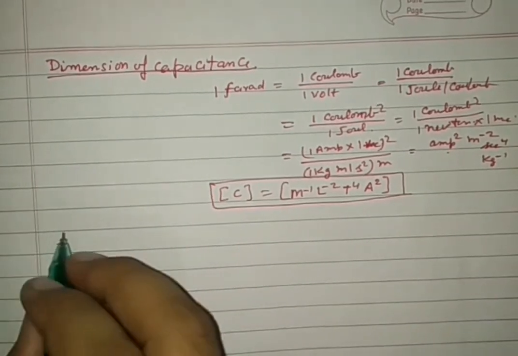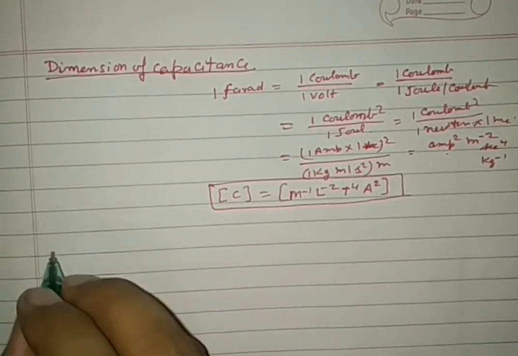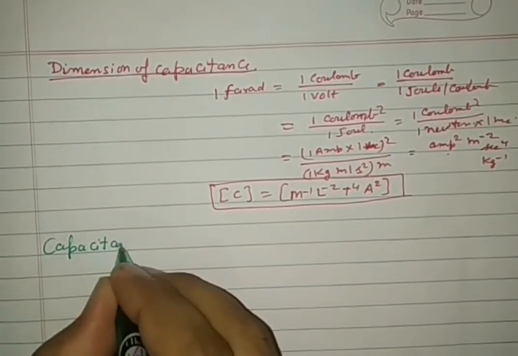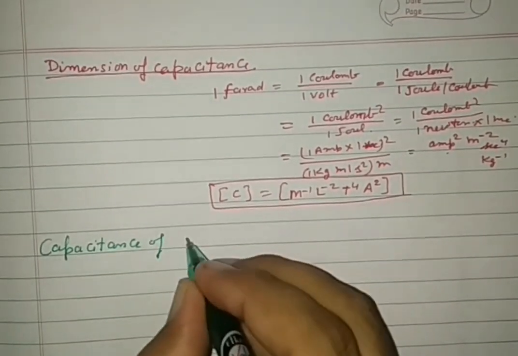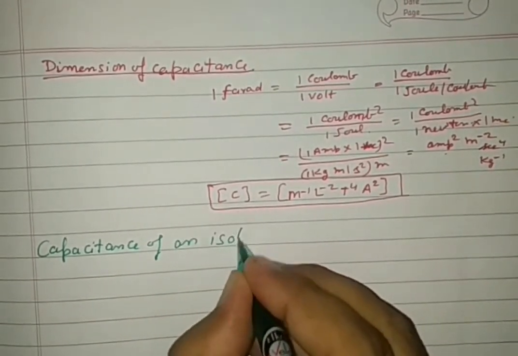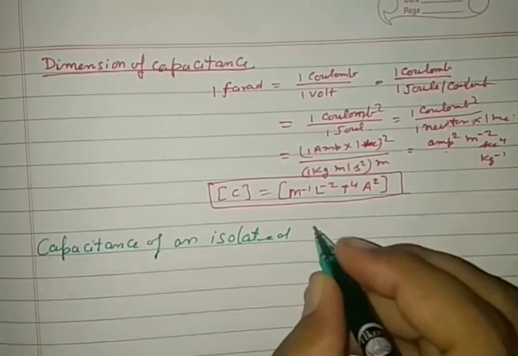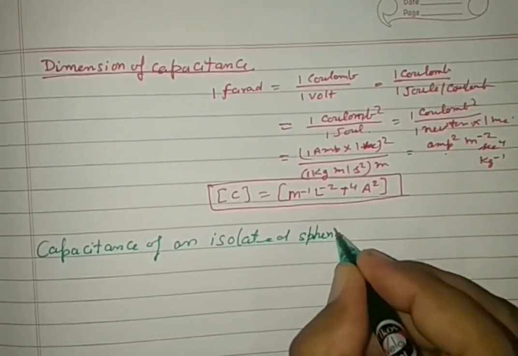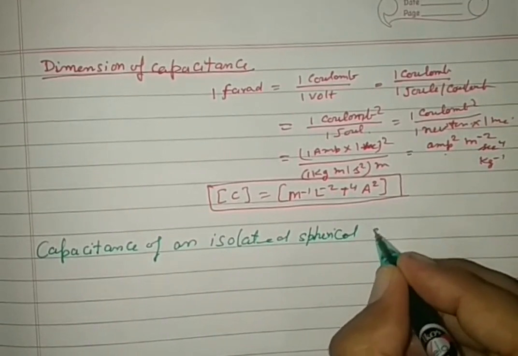Now we are going to see a small topic, that is capacitance of an isolated spherical capacitor.